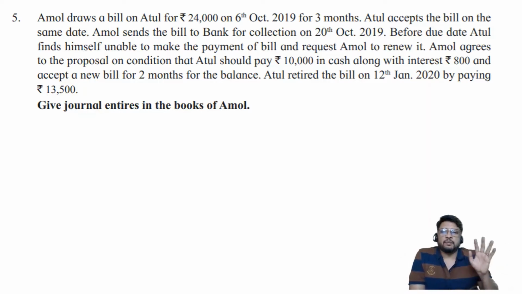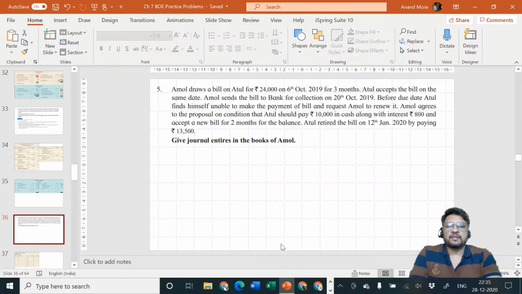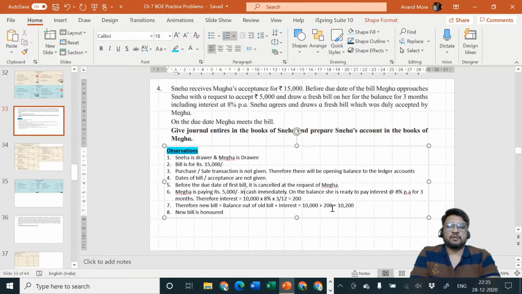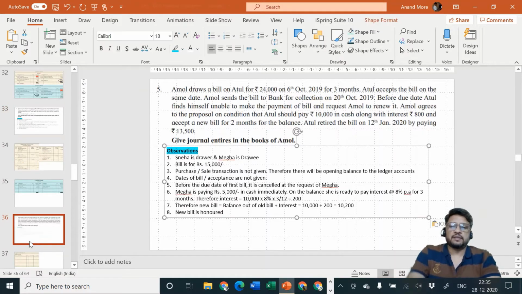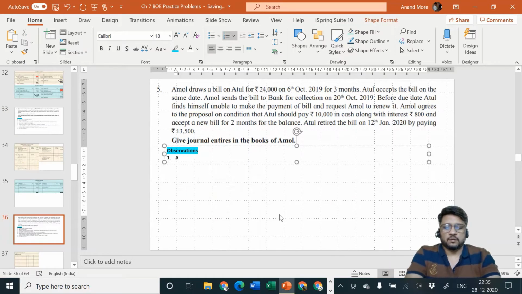We need not think about whether there is opening balance or not, because opening balance is a requirement of ledger accounts, not a requirement for journal entries. Amol draws a bill on Atul for rupees 24,000. While discussing, let me write down the observations quickly for you. Let me copy the observations from here and I'll put it there, so it will be easy for me to quickly complete the things. Yes. Who is the drawer? Amol is the drawer and Atul is the drawee.